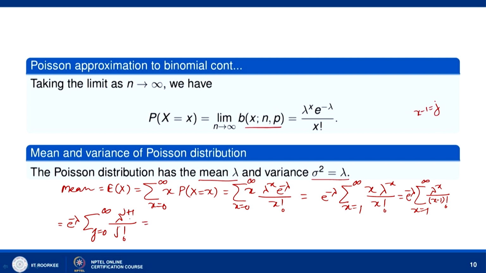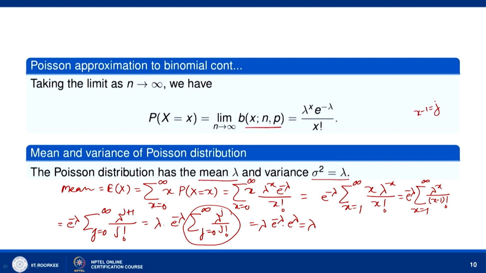So, lambda to the power j plus 1, we can take one lambda out from here. So, lambda times e to the power minus lambda sigma j equal to 0 to infinity lambda to the power j divided by j factorial. Now, this quantity is e to the power lambda. So, lambda e to the power minus lambda into e to the power lambda, and we get lambda. So, the mean comes out to be lambda.